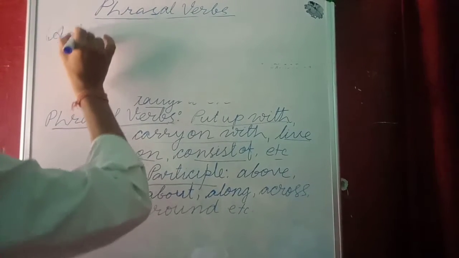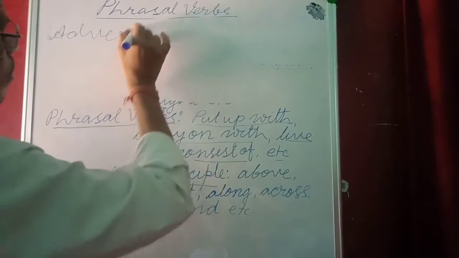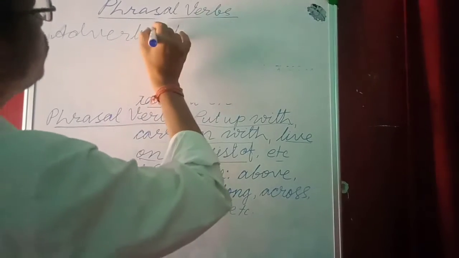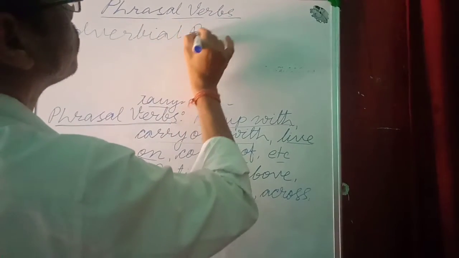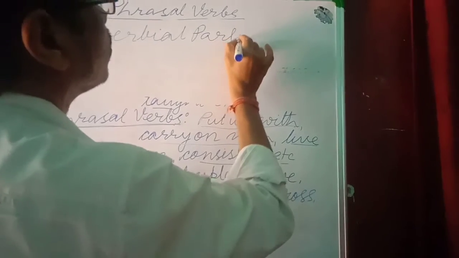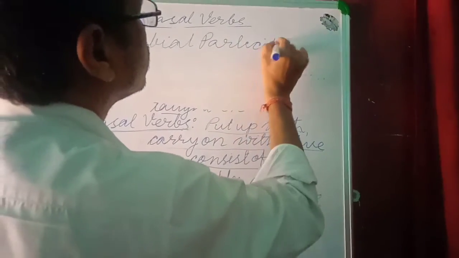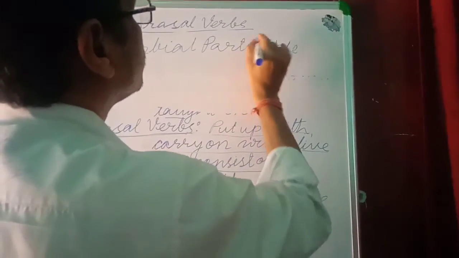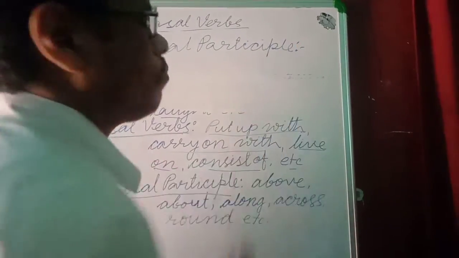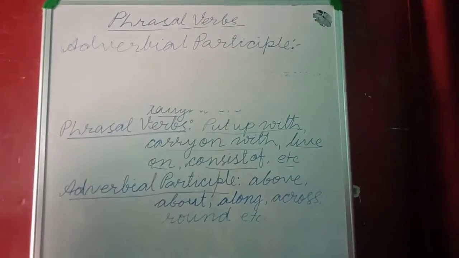Students, adverbial participle is made up of another word.